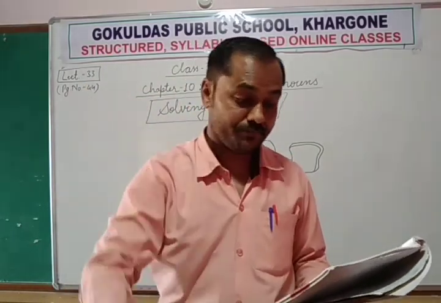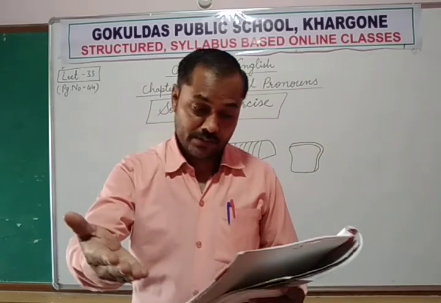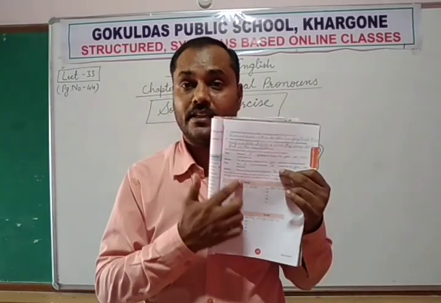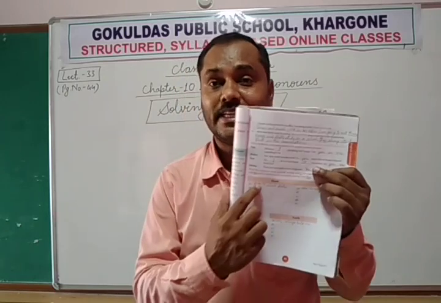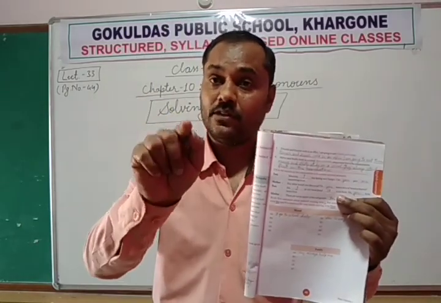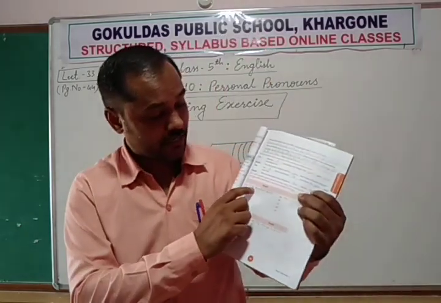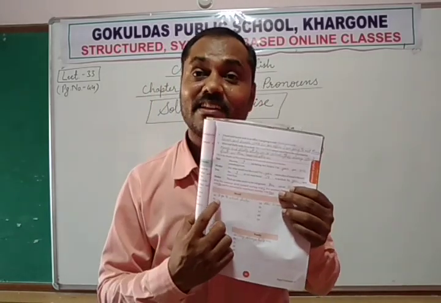Write 5 sentences about yourself starting with I. Just like here in the first table, myself means I am writing for myself. So one sentence I have written here for myself. Likewise, you need to note down 5 sentences about yourself. Just like I have written for myself, I go to school daily.